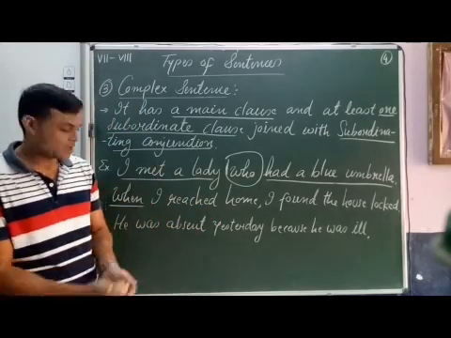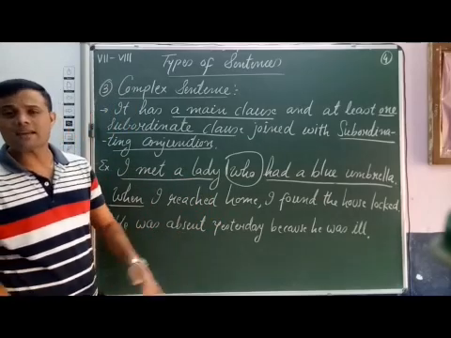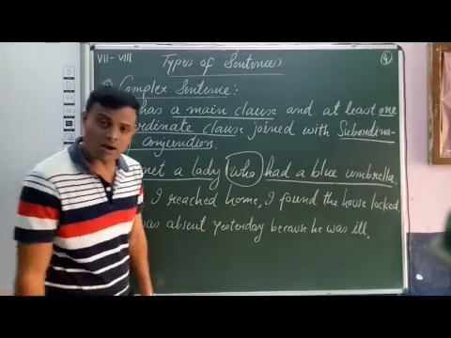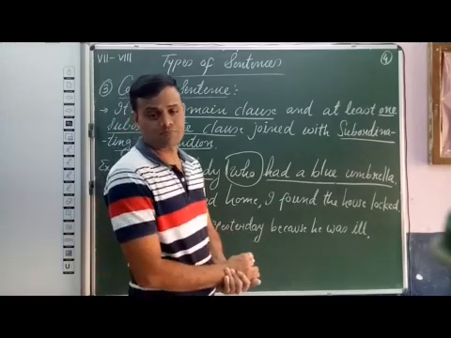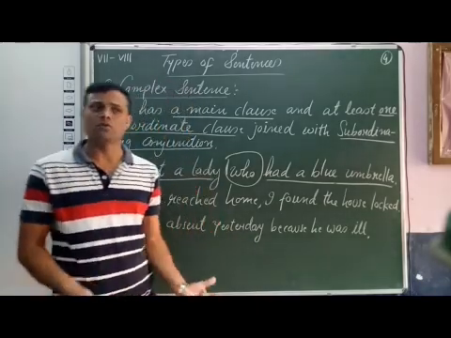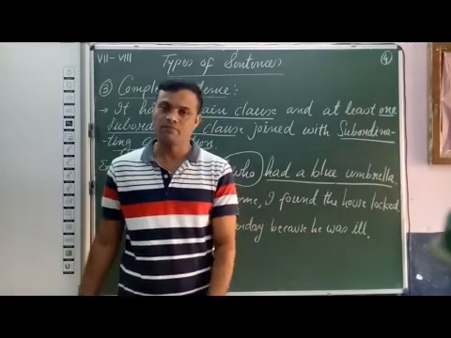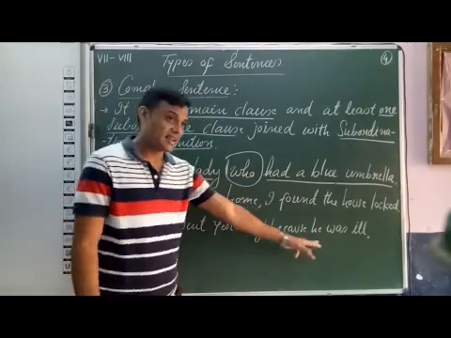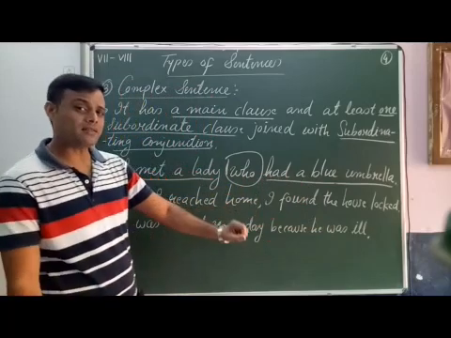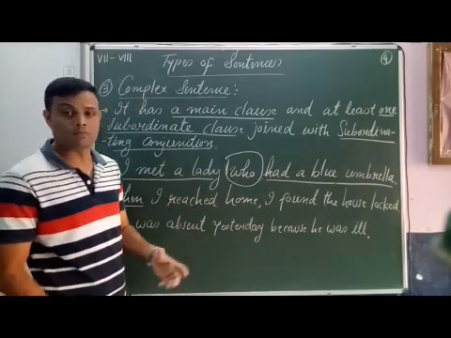Next, he was absent yesterday because he was ill. In this sentence also, two clauses: he was absent yesterday, he was ill. Here, he was ill depends on the main clause to complete meaning.